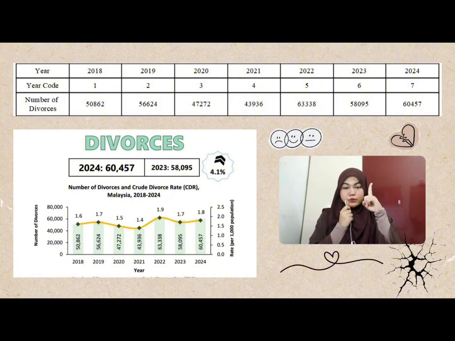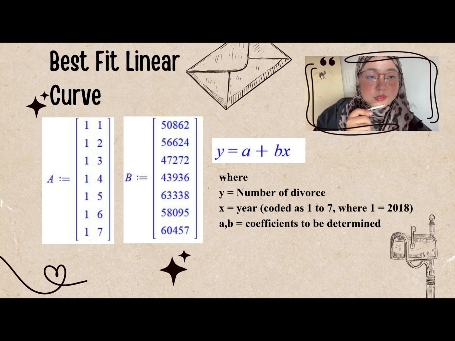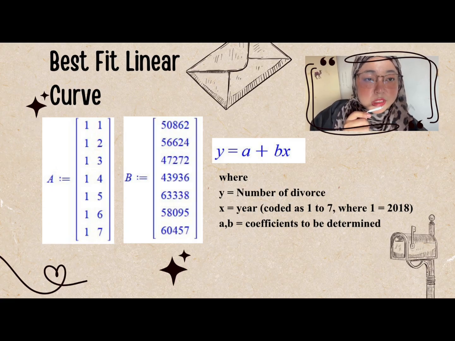This is our table, where we changed the year into a year code to make calculation easier. Thus, this data can be used to study trends and make predictions. Therefore, 3 models were tested: the linear model, quadratic model and cubic model. Best fit linear curve, the equation is y equals a plus bx, where y is the number of divorces and x is the year, coded as 1 to 7, with 1 equal to 2018.